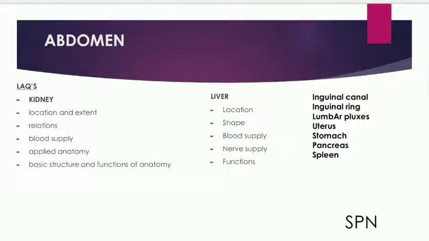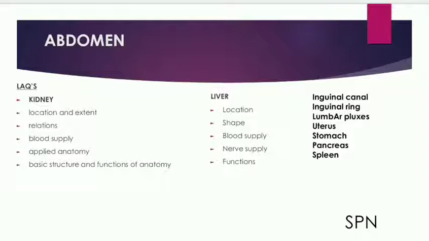Liver: location, shape, blood supply, nerve supply, its functions, and add the diagram also. Inguinal canal, inguinal ring, lumbar plexus, uterus, stomach is most important, and the lymphatic glands of the stomach are also important.